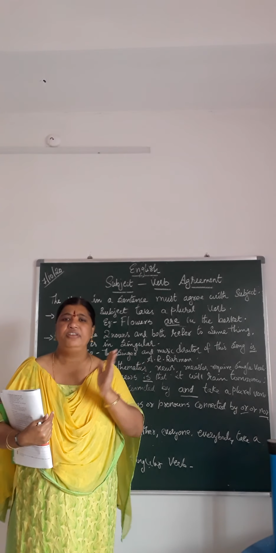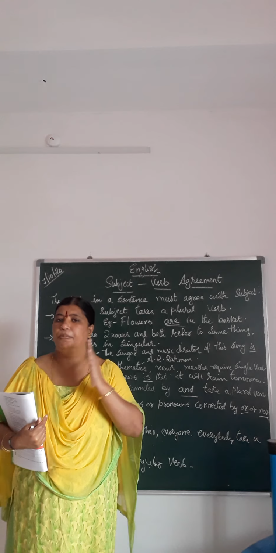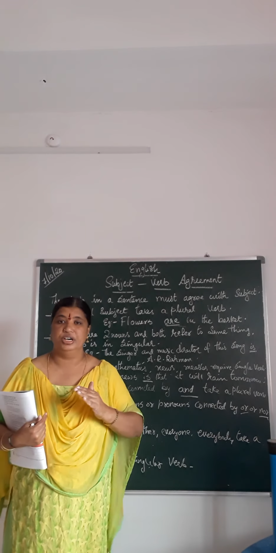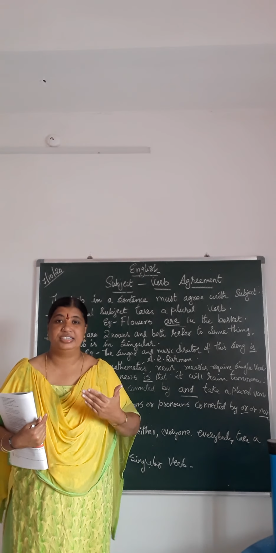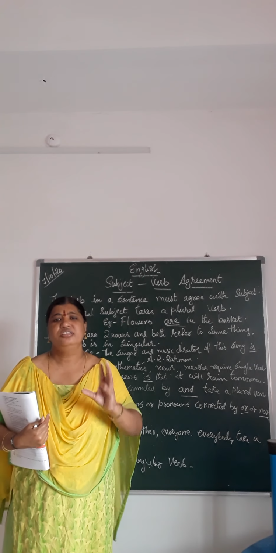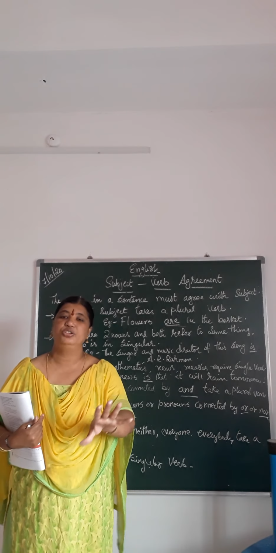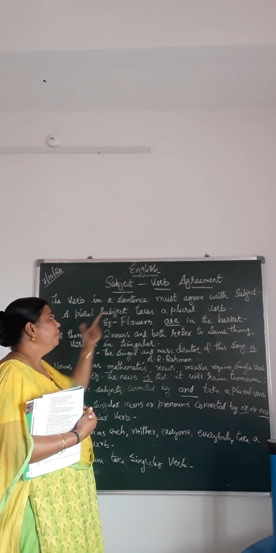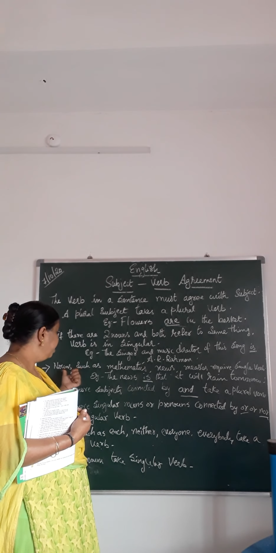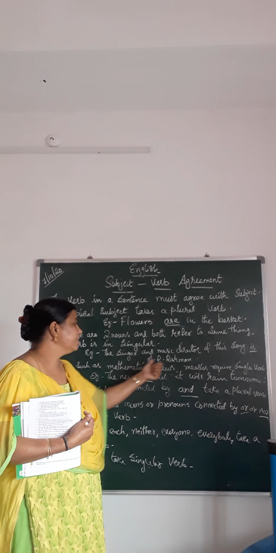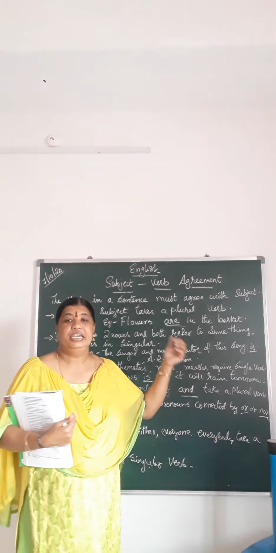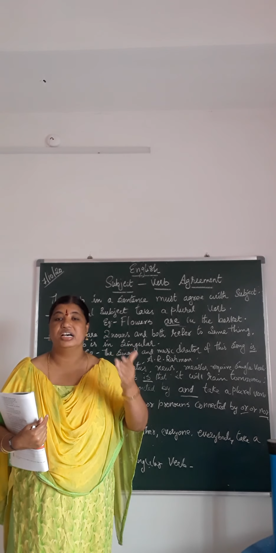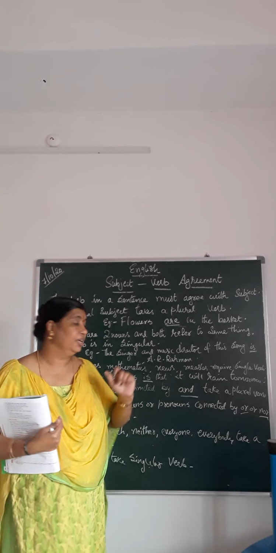A plural subject will never have a singular verb, and a plural noun will not have a plural... sorry, a plural subject will not have a plural verb only. There are certain exemptions. Exemptions means some changes. Depending upon the situation, we have to change ourselves. Now, in this particular agreement, nouns such as mathematics, news, measles, even though they seem to be plural, you have to use a singular verb.